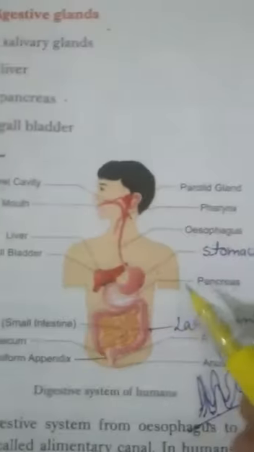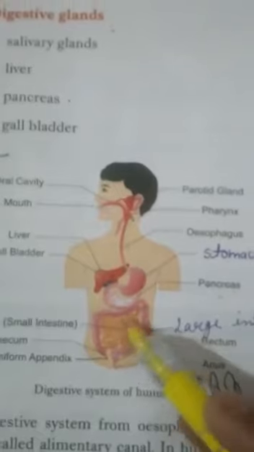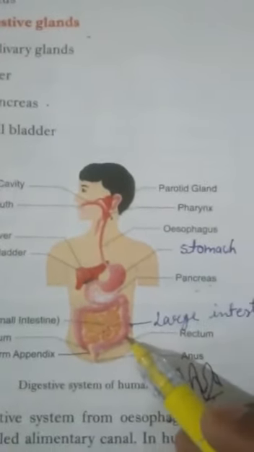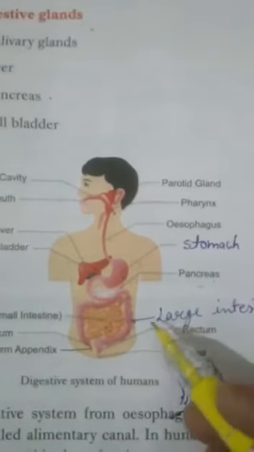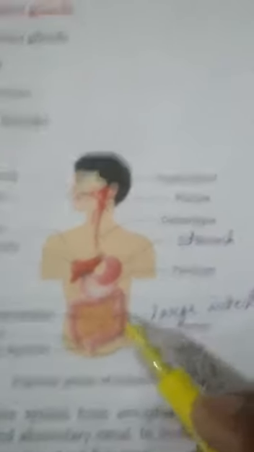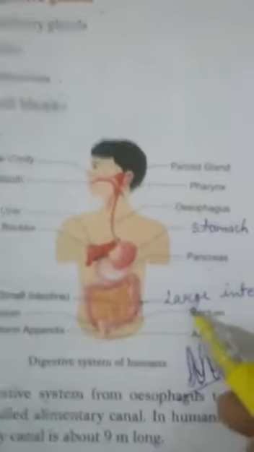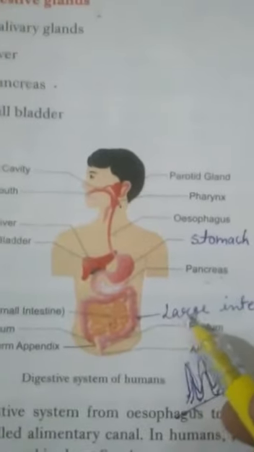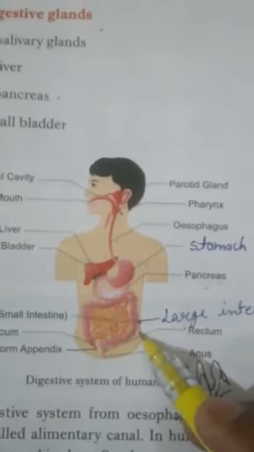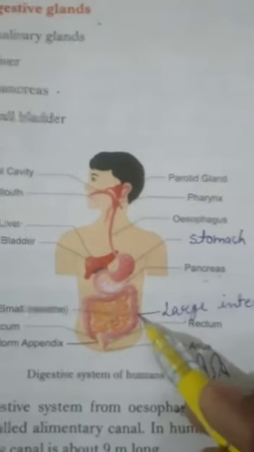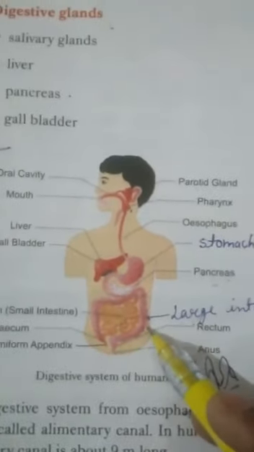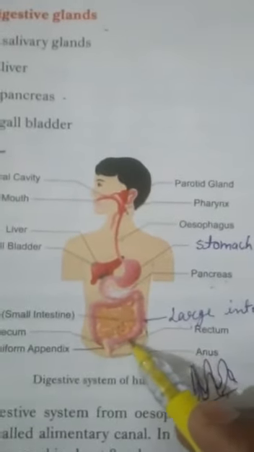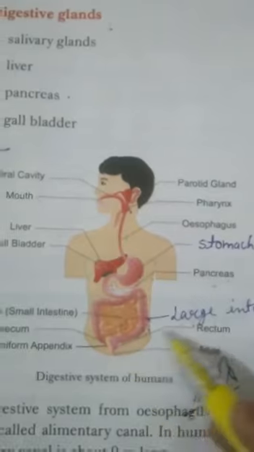After that, undigested food passes into the large intestine. This is the large intestine. According to the name it is large intestine, but it is shorter than the small intestine. It is about 1.5 meter long only. The function of large intestine is to absorb water and some salts from the undigested food. This undigested food is stored in this structure, which is known as rectum.